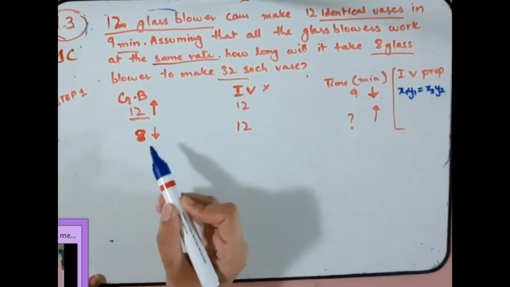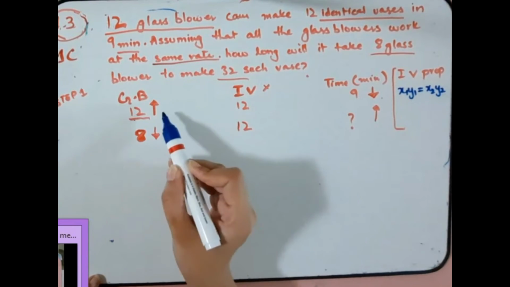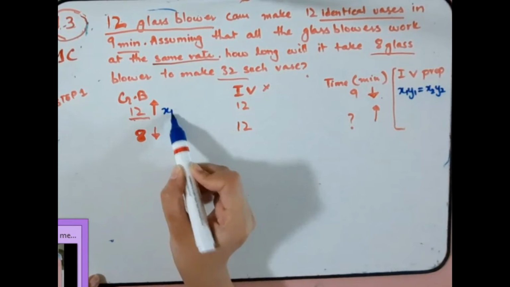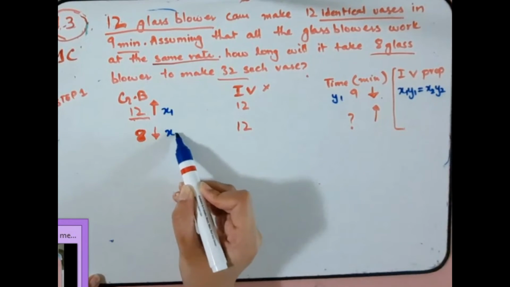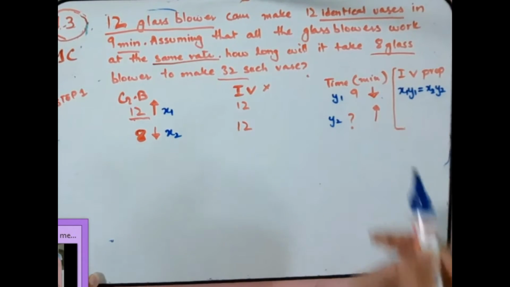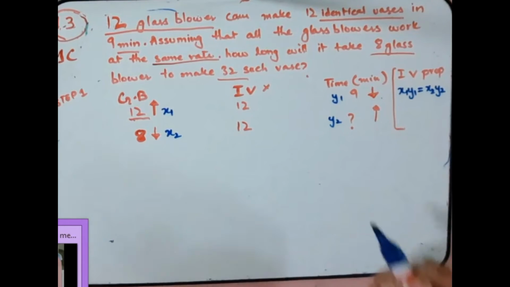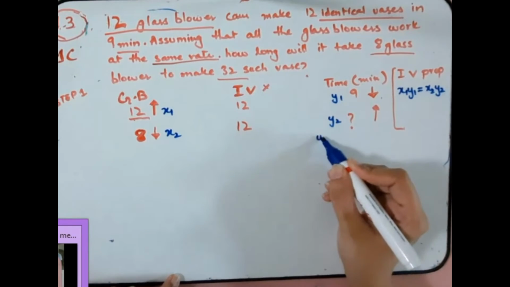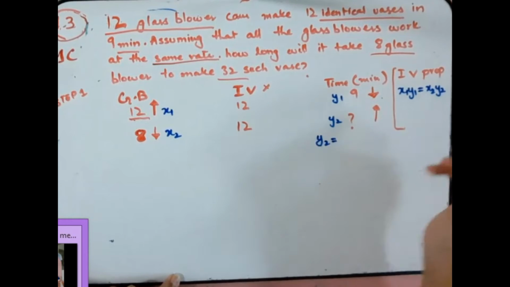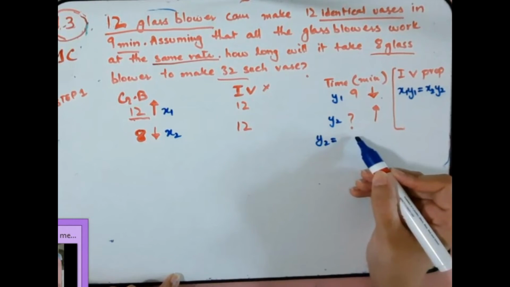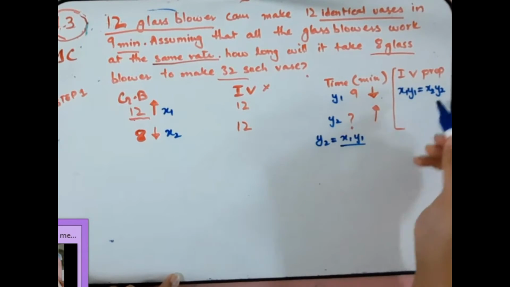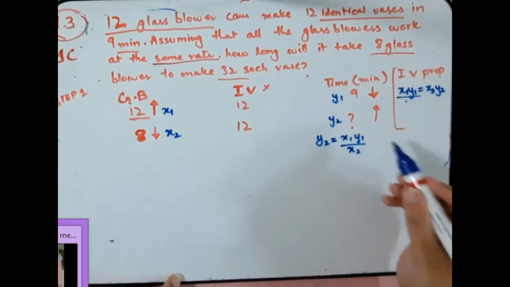So let's denote our values: x1, y1, x2, and y2 is going to be unknown. So we will find the value of y2. From this formula, y2 is going to be x1 y1 upon x2.